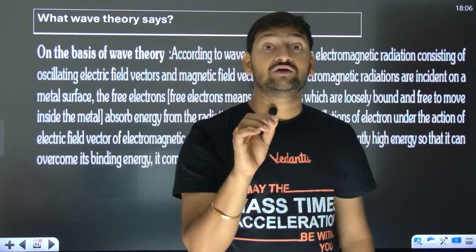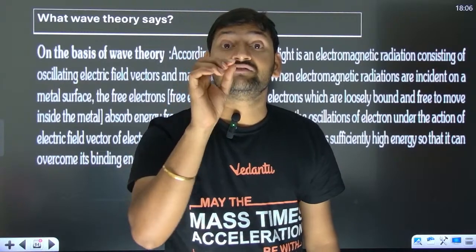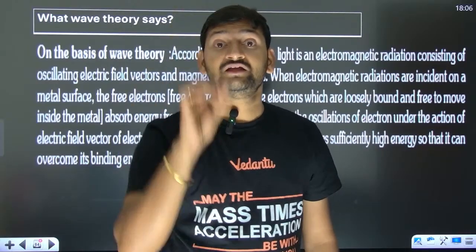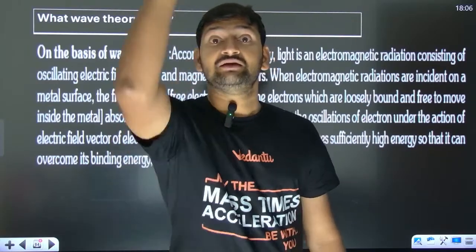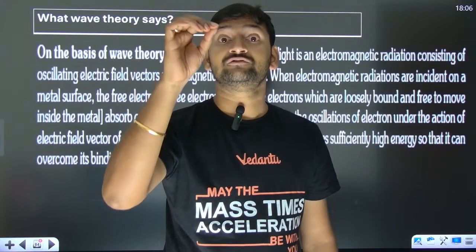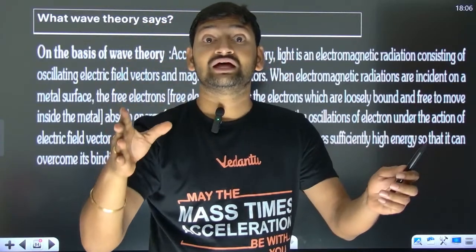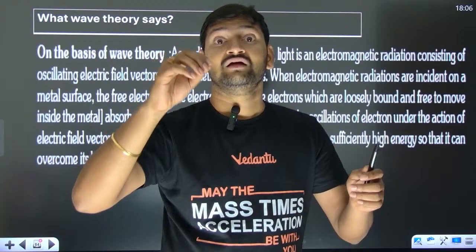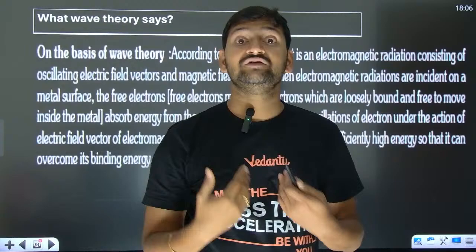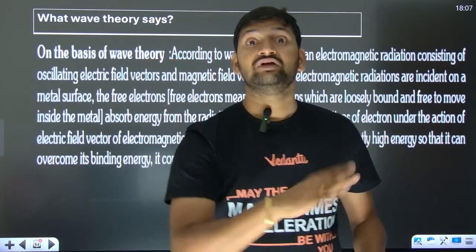Now these electrons, when they come in interaction with the light wave, the electric field in the wave will make the electron oscillate, and that electric field keeps on oscillating. It will keep on increasing the amplitude of oscillation of the electron. At one point of time, the amplitude of oscillation of the electron becomes so big that it breaks the bonds with the atom and it just goes out. And that's what we see as photoelectron emission. When we throw light, we get electrons out.